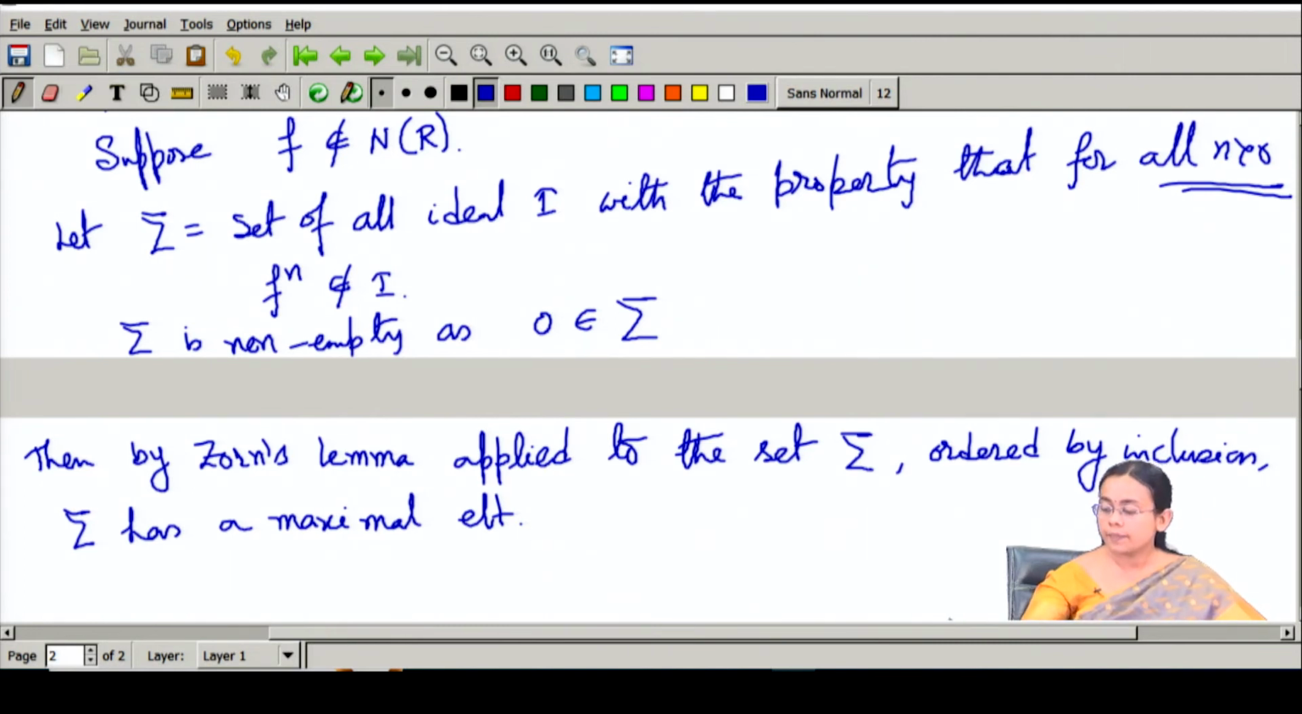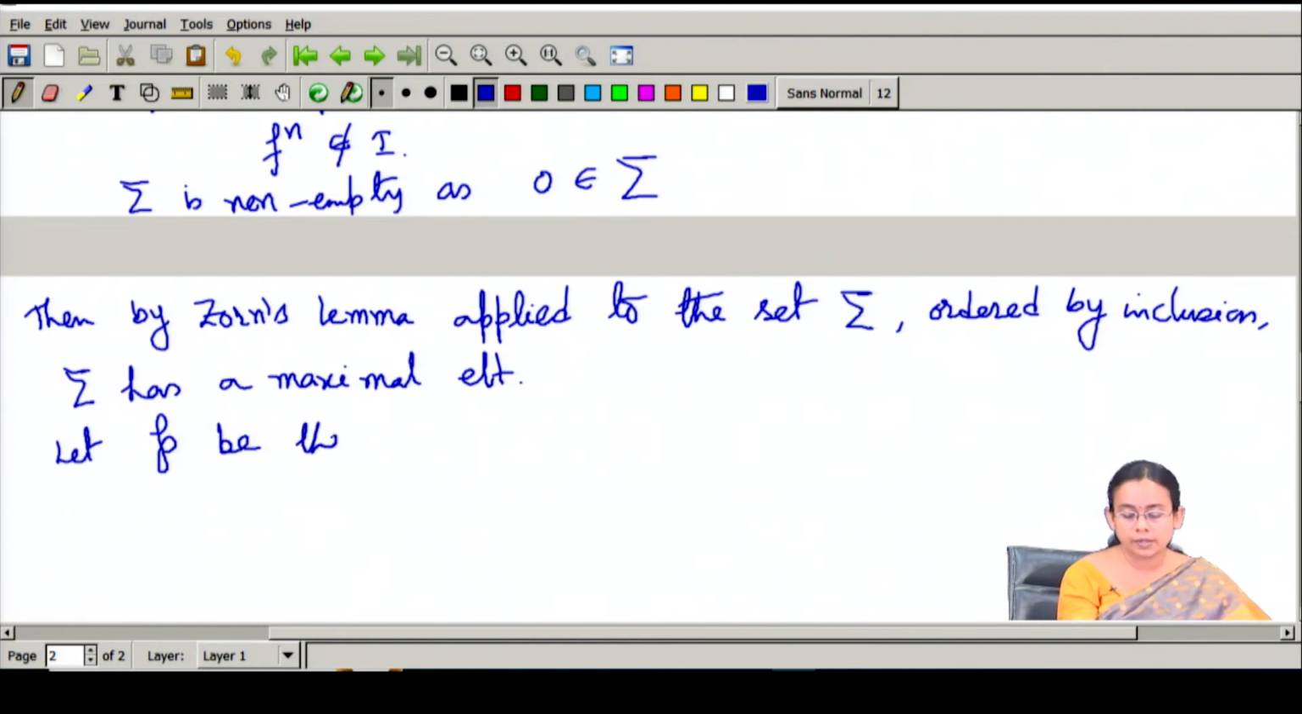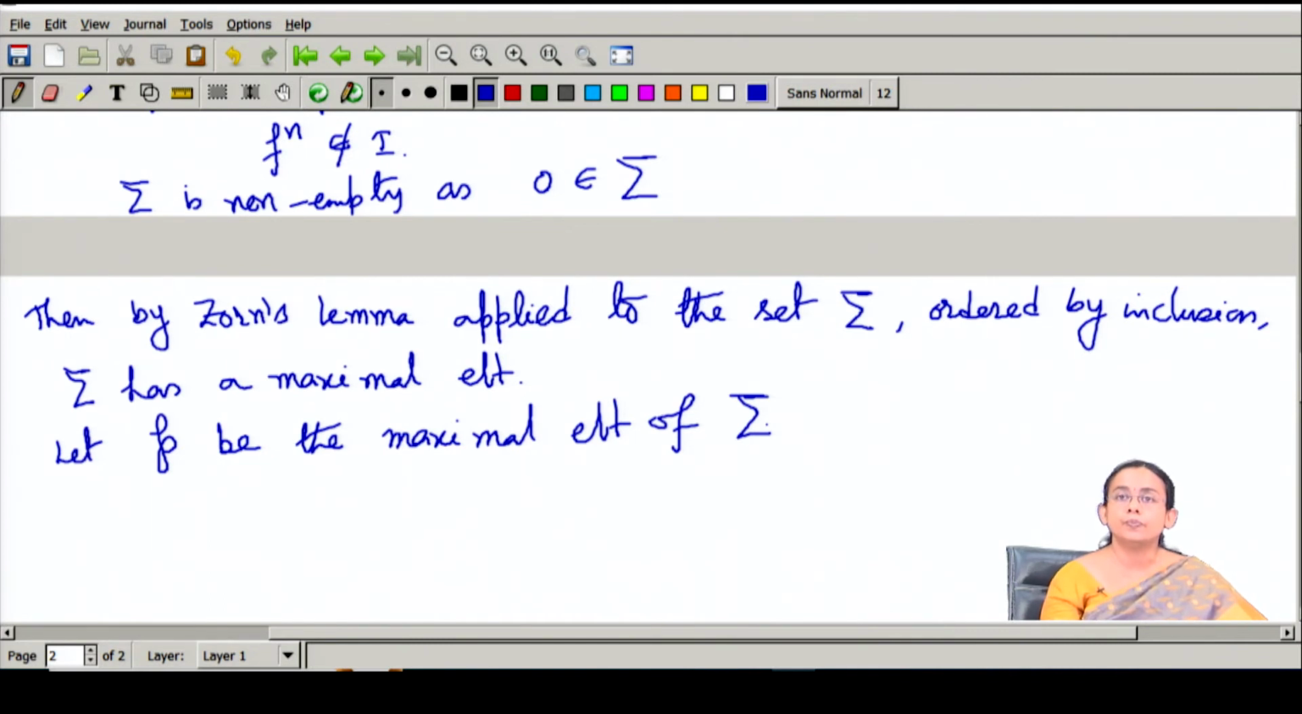So we have applied Zorn's lemma under inclusion on this set sigma, and therefore we have a maximal element in sigma. So let P be the maximal element of sigma. And we will prove first that this P is in fact a prime ideal, and we will show that this f doesn't belong to this particular prime ideal P, and hence it doesn't belong to the intersection of all prime ideals.